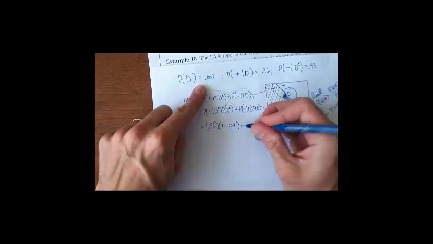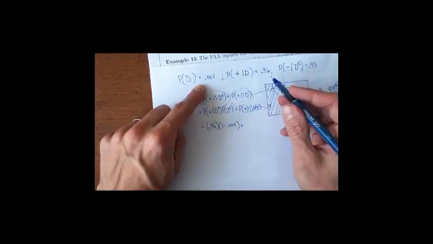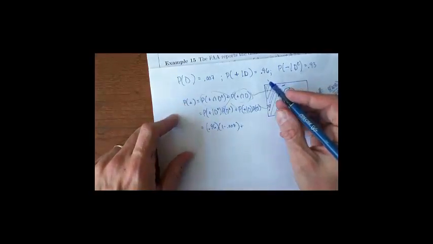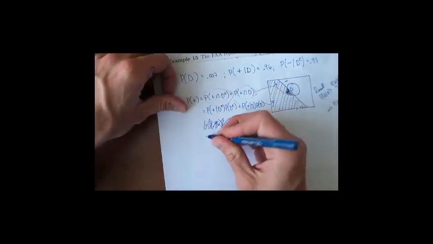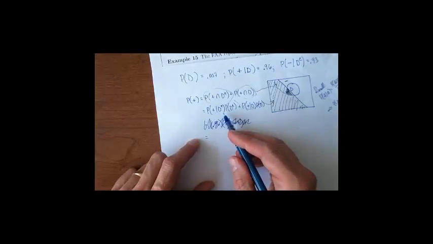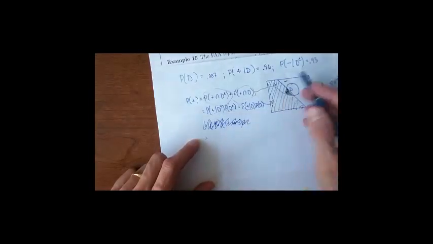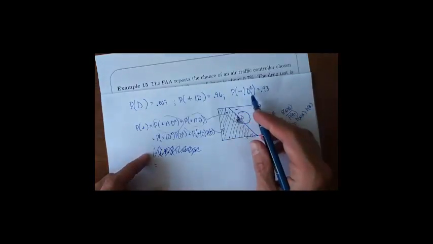Oops, wait a minute, I think I made a mistake. Let me start this over. The chance the test shows positive given they're not a drug user. Okay, given that they're not a drug user, the chance that it's negative is 93%.